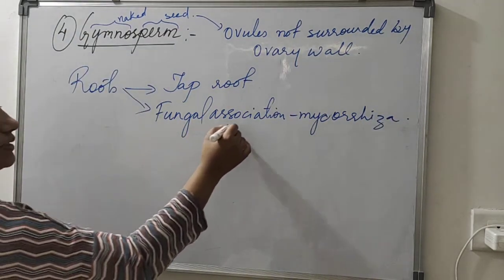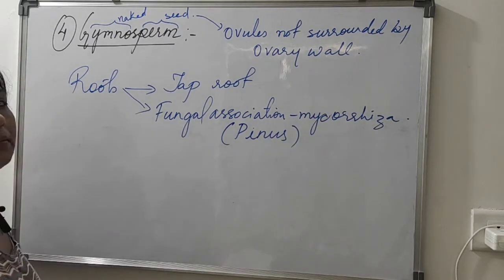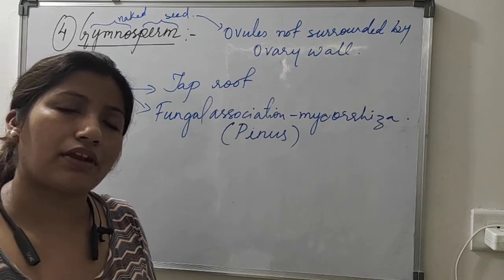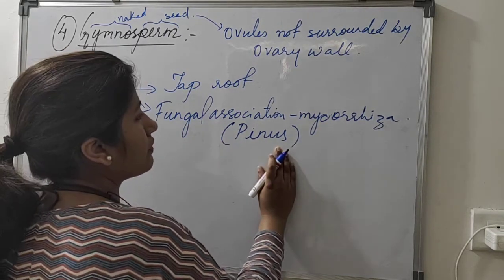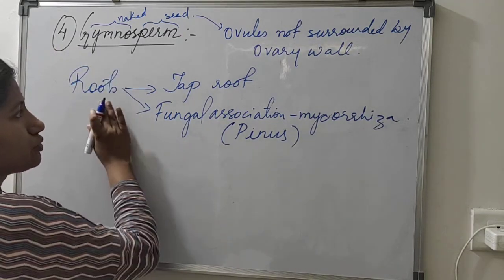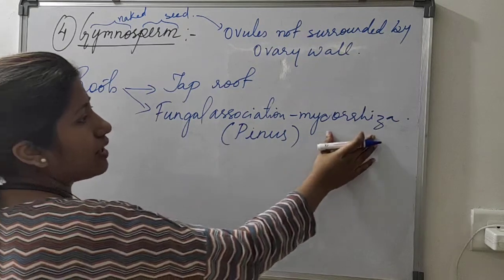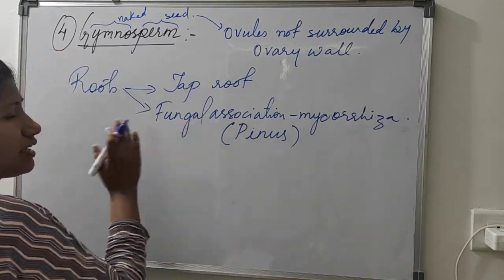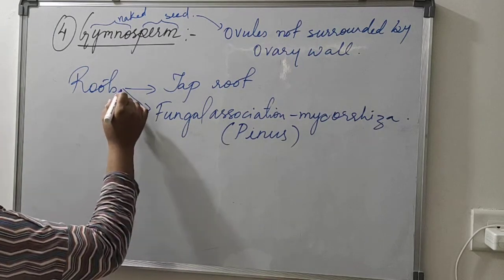Example, Pinus. Pinus are the pine trees which you see around our surroundings. In their roots you will find an association with a fungus called mycorrhiza, a symbiotic relation, and in that way they provide each other nutrition.